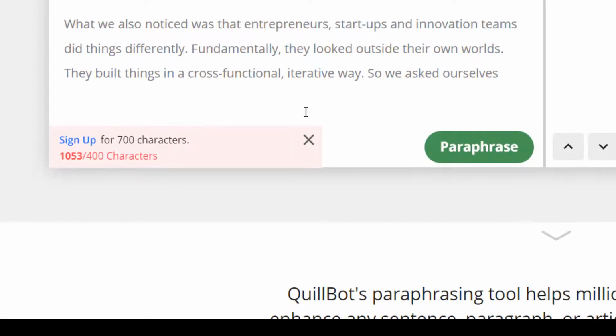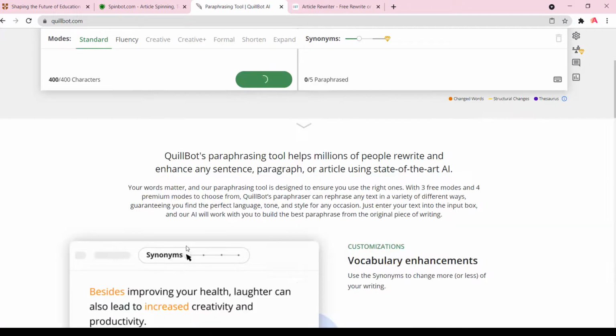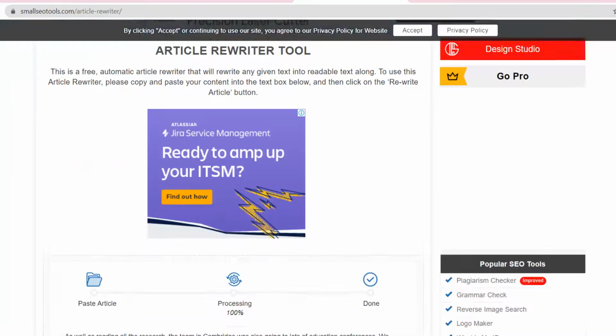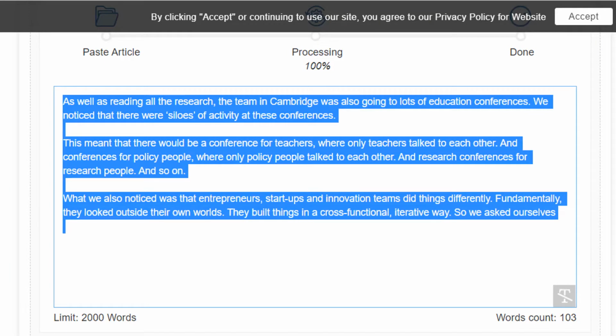If you can't sign up or you don't want to sign up, then it will automatically rewrite your words according to this tool's requirement and show you the result, but it is going to change the synonyms. This is done by changing the synonyms. So this is the best tool recommended if you want to change text, because it is not going to completely switch the meaning of the original sentence. It will give a little bit of change by changing the synonyms as compared to that previous one.